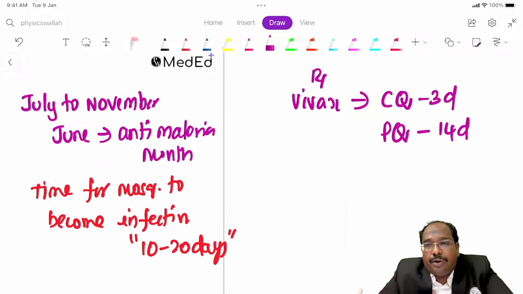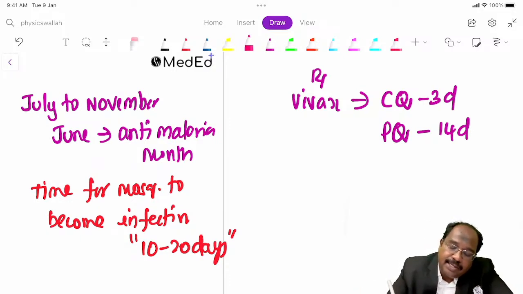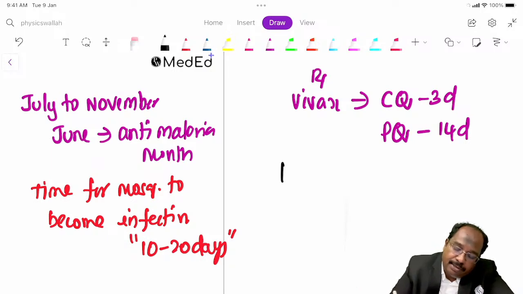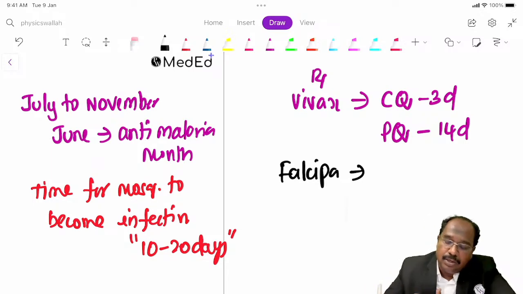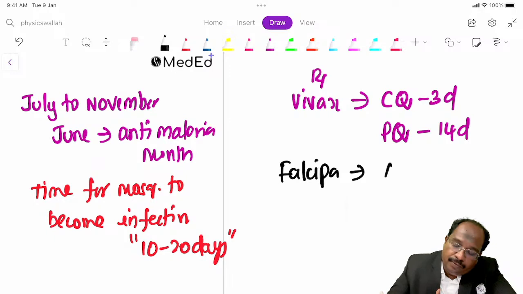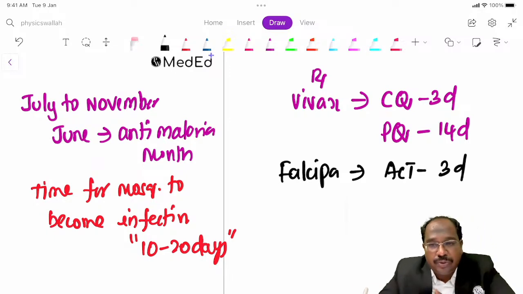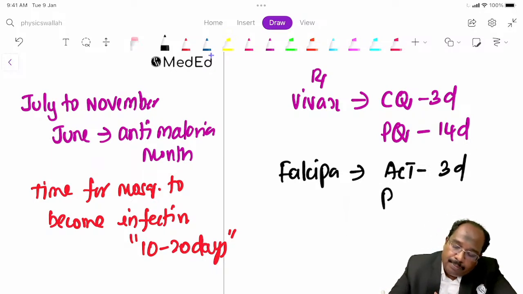So chloroquine you are going to provide for 3 days and Primaquine for 14 days. If it's a case of falciparum, what is the treatment? Chloroquine will not work with falciparum. So falciparum has become resistant. So you have to provide ACT therapy for 3 days: artesunate, sulfadoxine and pyrimethamine combination. And Primaquine you have to give for 1 day.